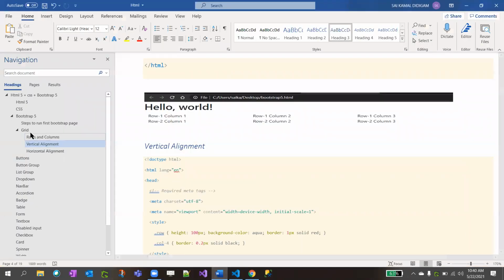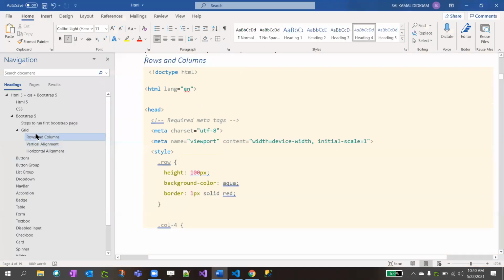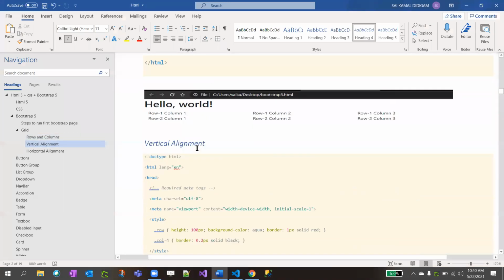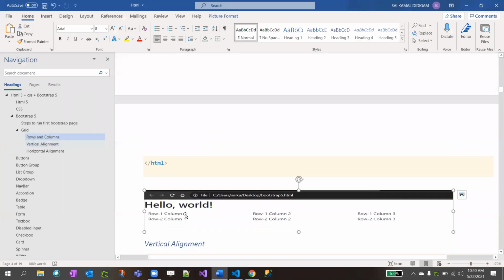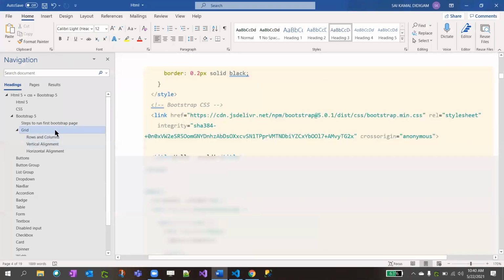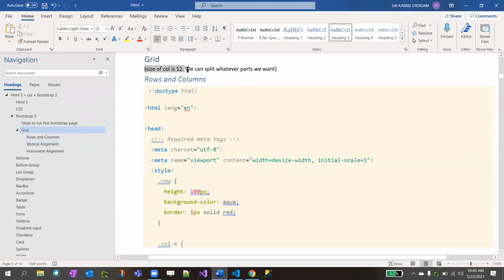Now in the grid, there are rows and columns. By default, the grid size is 12, so for each row Bootstrap defines the column size as 12. It's up to you how you want to split that 12. Let's say there are 4, you can only apply 3.